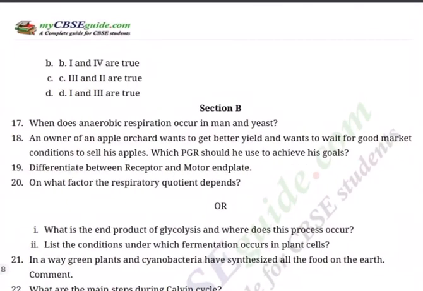Now question, choose from below the correct alternative. A. Only one is true. B. 1 and 4 are true. C. 3rd and 4th are true. D. 1 and 3 are true. So these are the questions. Now you must have got a fair idea how section A will be.